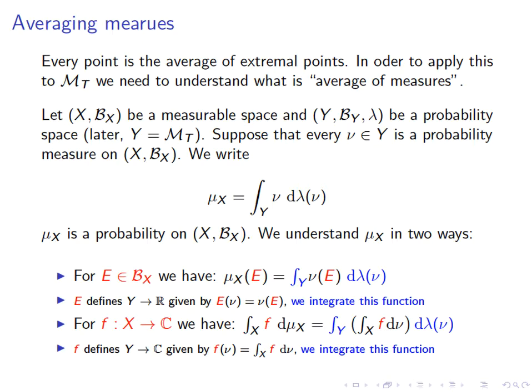So we have a function from Y to C, which is given simply by taking the function f and integrating it over the entire space X, d measure nu. And what we do with this function, again, the blue integral here, is just integrating this function over the entire space Y. So that's how we understand the average of measures and why the average of measures is itself a measure. And of course, it's an easy exercise to see that it's a probability measure. You integrate the function 1 and you will get the average of 1s, which is 1.